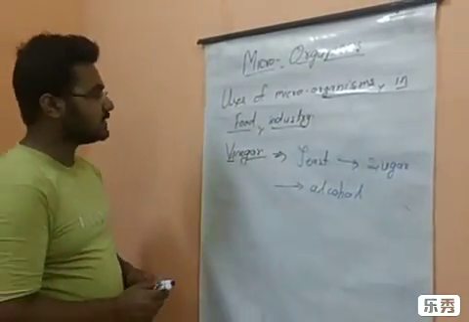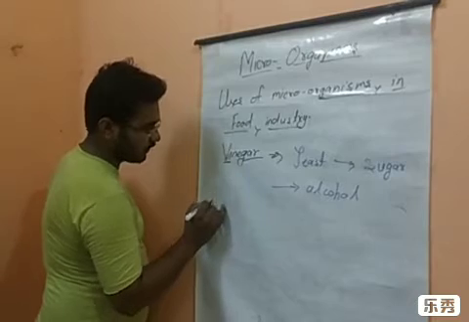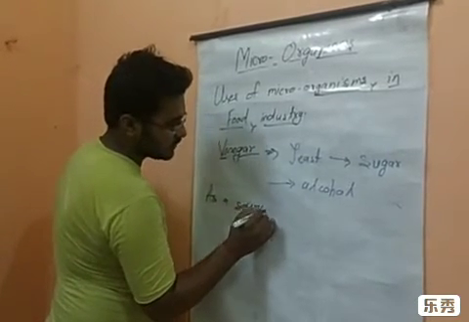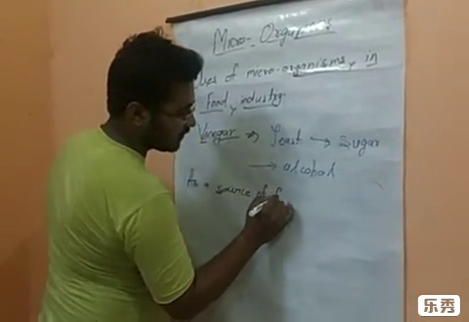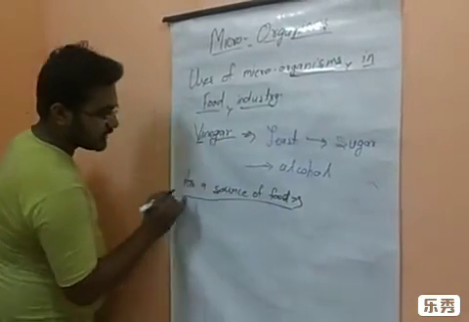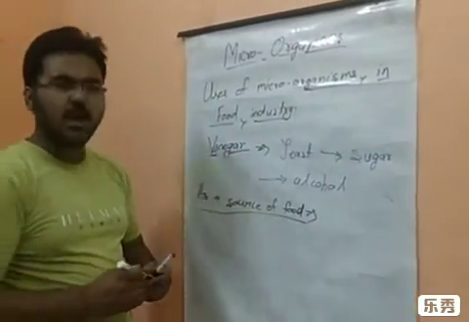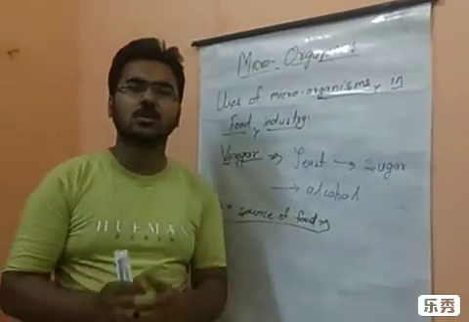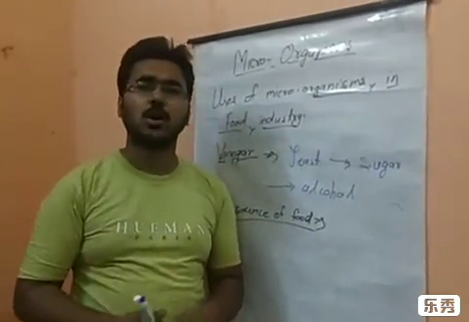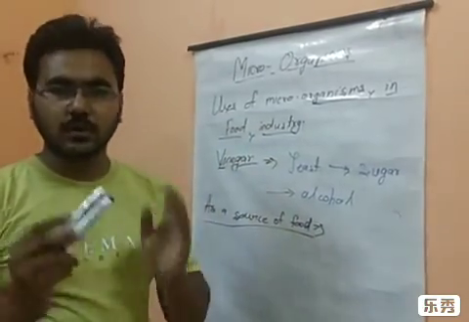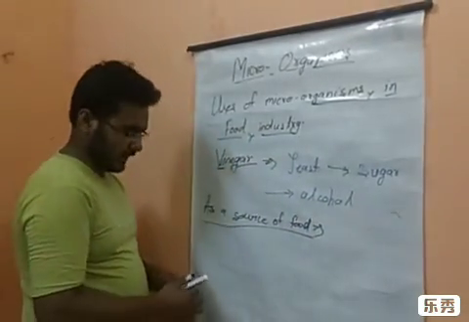Now the last one is as a source of food. Some bacteria are directly used as a source of food. Have you ever imagined how the scientists, the astronauts who are going to space, get their food? For that they are using algae.